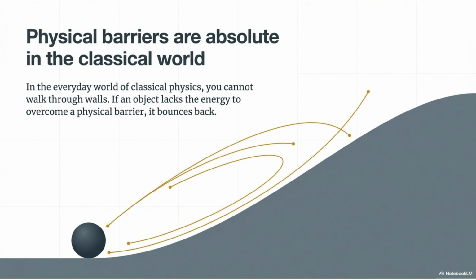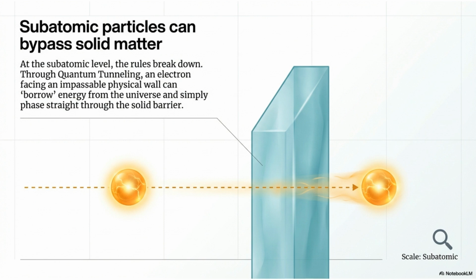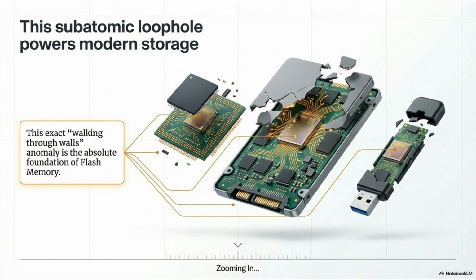In the everyday world of classical physics, physical barriers are absolute. If an object lacks the energy to overcome a physical barrier, it simply bounces back. At the subatomic level, the rules break down. Through quantum tunneling, an electron can temporarily, quote, borrow energy from the universe to simply phase straight through a solid barrier. This exact subatomic loophole, an analogy for walking through walls, is the absolute foundation of flash memory, which powers